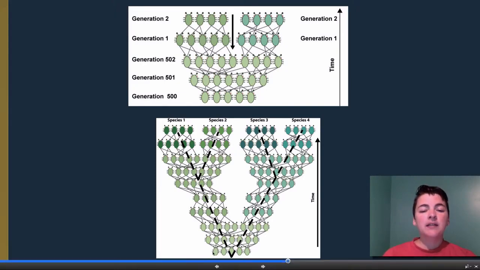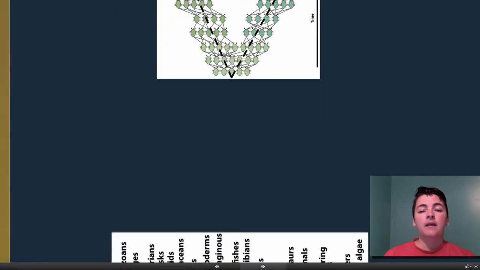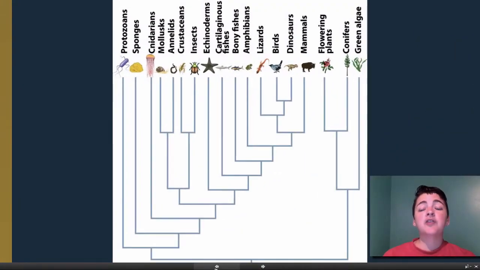Here is the common ancestor, and as generation after generation there were variations and changes, you can see how new species have arisen and how the common ancestor relates to those new species. This is the most generalized tree for the eukaryote tree.